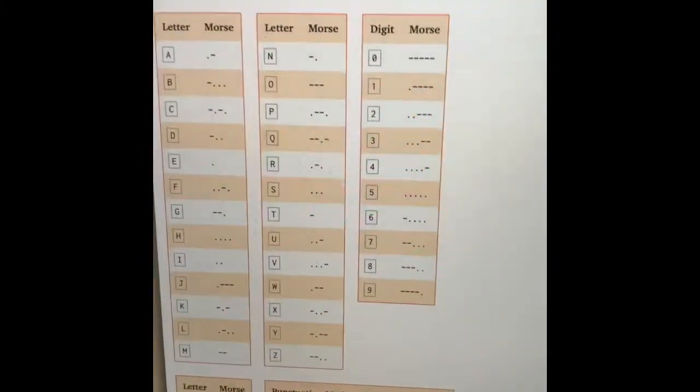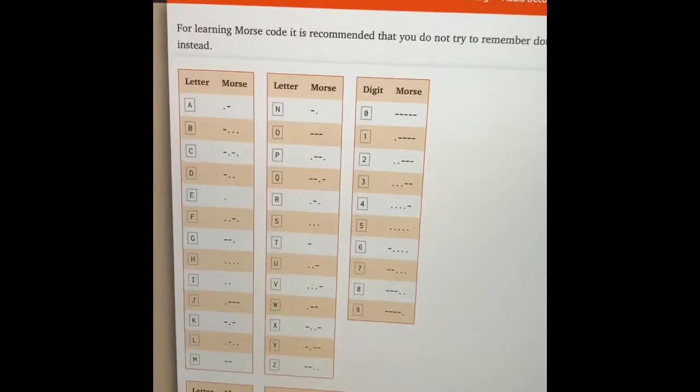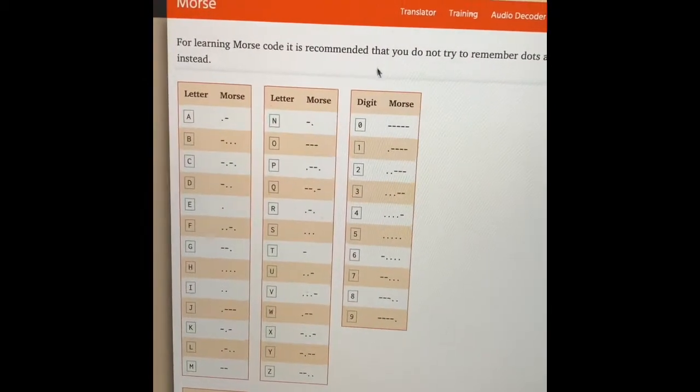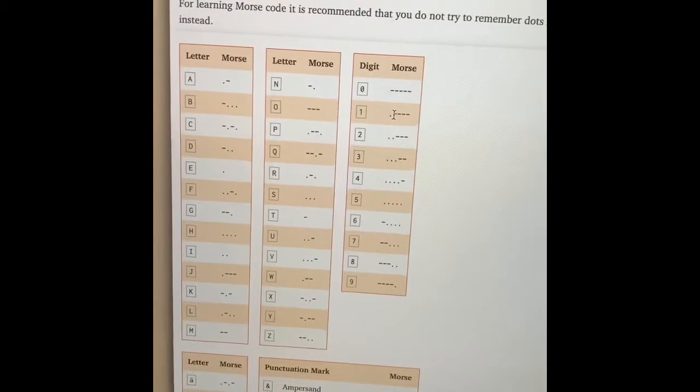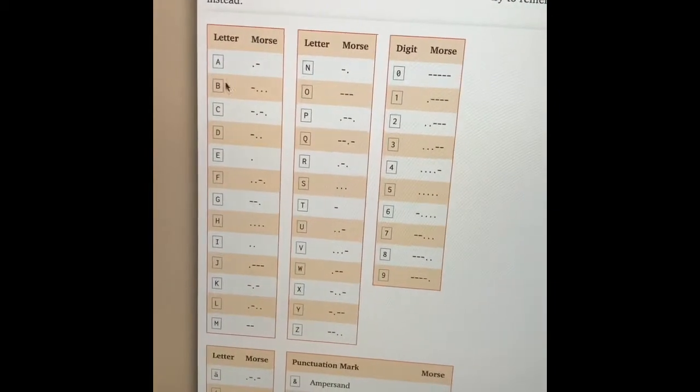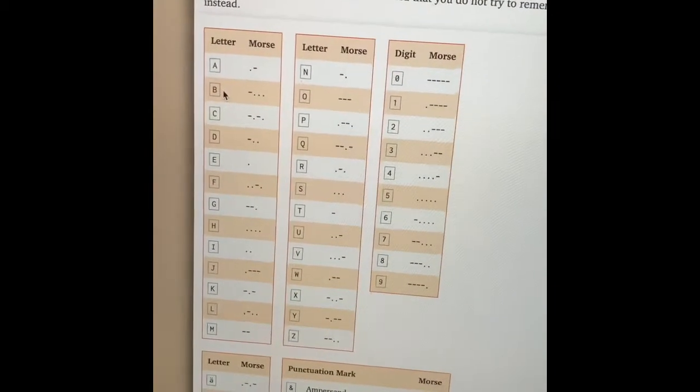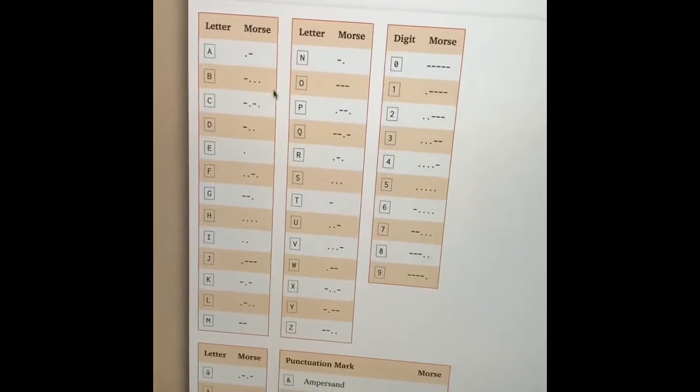So to prepare a Morse code, we need to translate a code. So here's the international Morse code translator, which we can use to translate a code. As you can see, each letter corresponds to a dash or a dot.